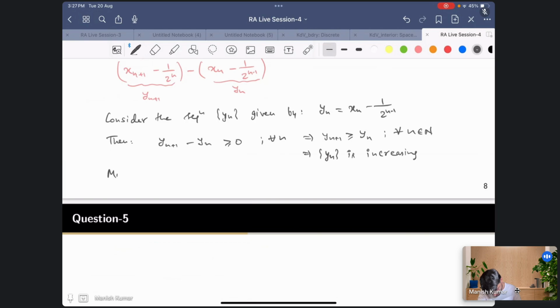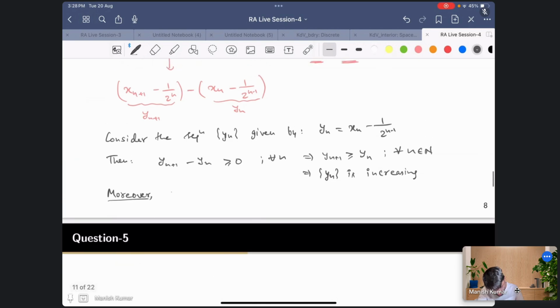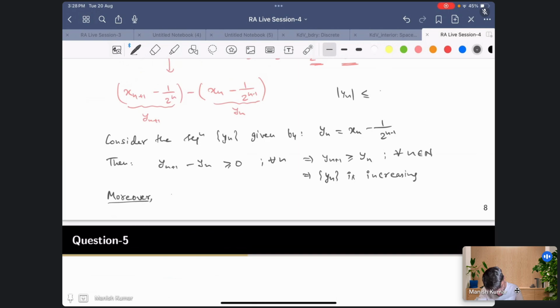Moreover, for the sequence yn, mod yn is less than or equal to mod xn plus 1 by 2 raised to the power n minus 1, and this is less than or equal to, now xn we know is bounded, right? So this mod xn plus 1, I can bound it by some constant. Again, this is some finite thing. We can bound the sequence yn by the bounds of xn.